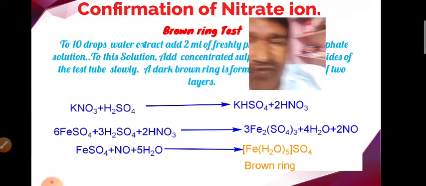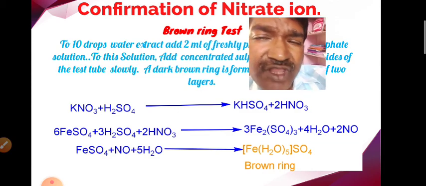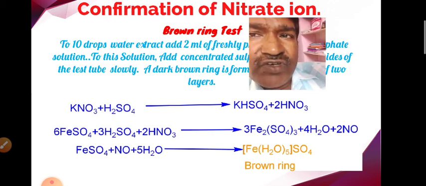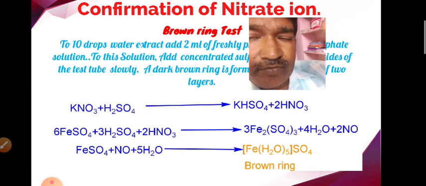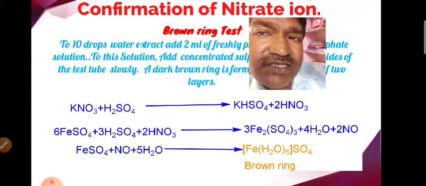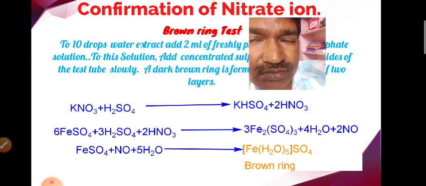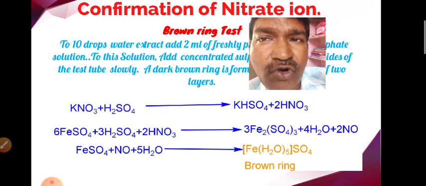If nitrate ion is present in the water extract or sodium extract, then we get a brown colored ring at the junction where two liquids meet. Two liquids means here concentrated H2SO4 and the water extract or sodium extract. Sulfuric acid is a heavy liquid, so it goes to the bottom of the test tube, and in between the sulfuric acid layer and the water extract layer, we get a brown ring.